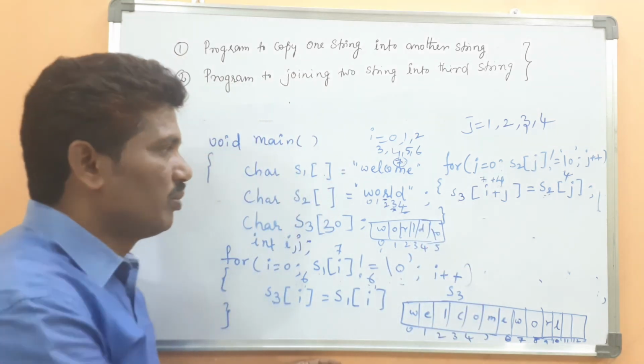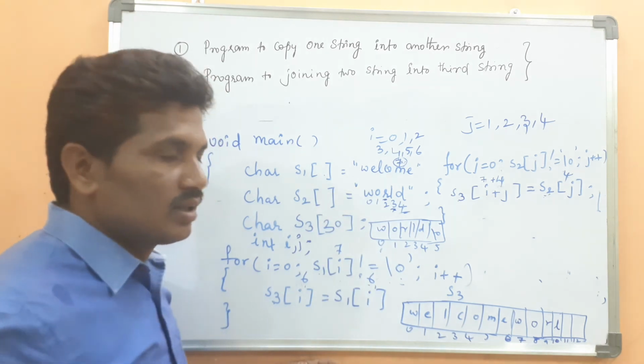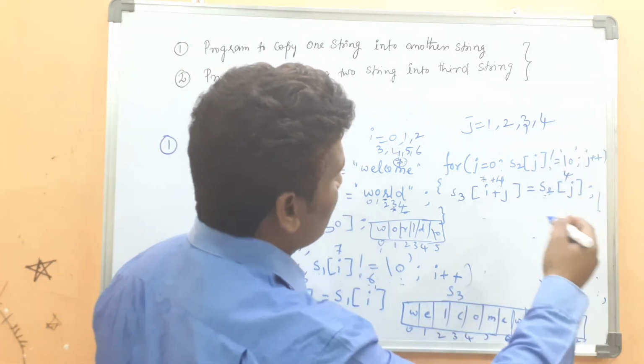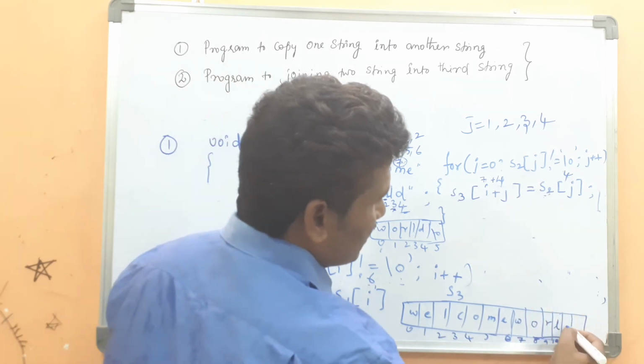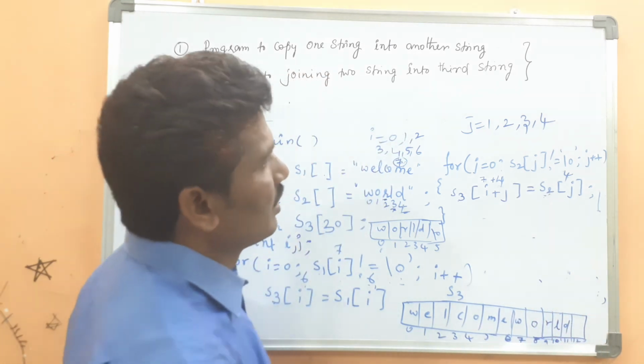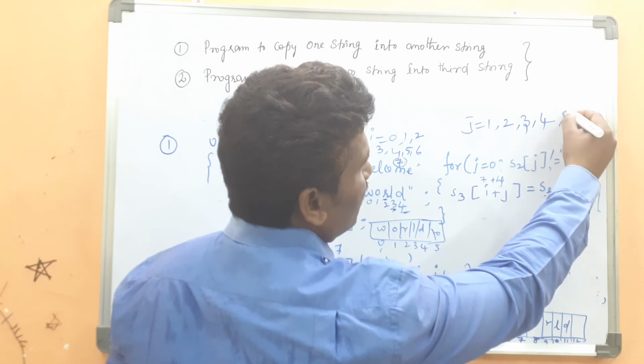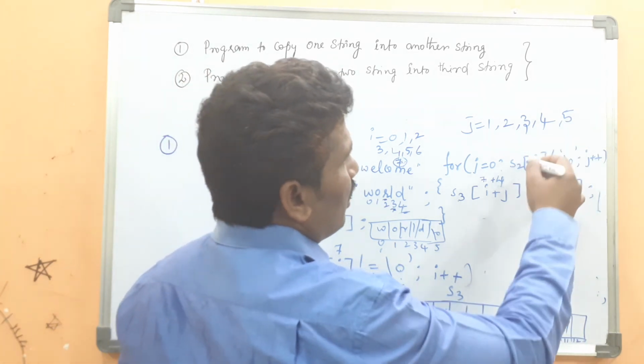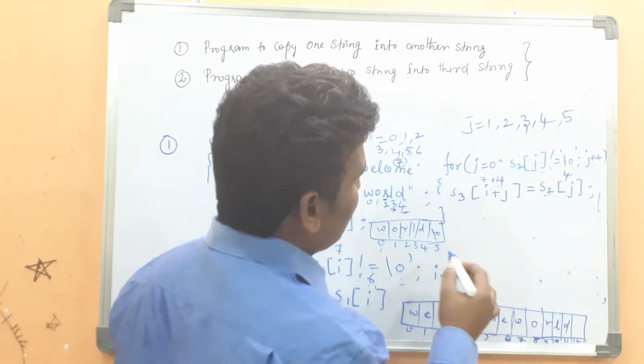Okay, all the memory will be allocated to the sequence of characters. Then D is placed here, at 11. Then the j value is incremented by 1, j becomes 5. S2 of 5, what is S2 of 5?